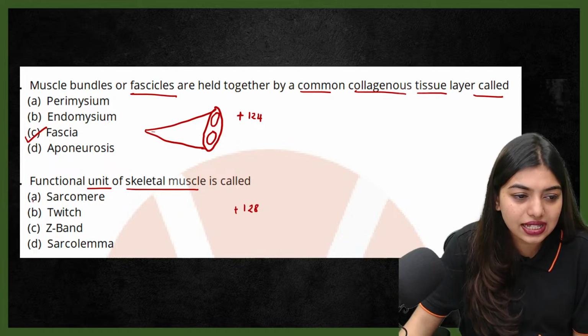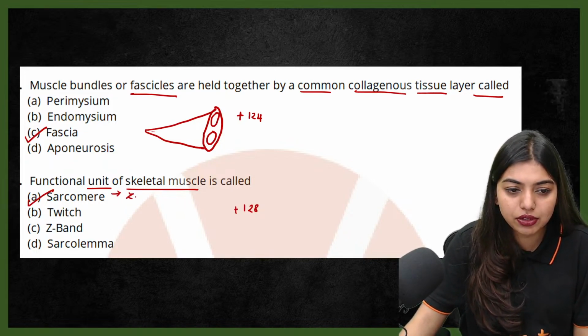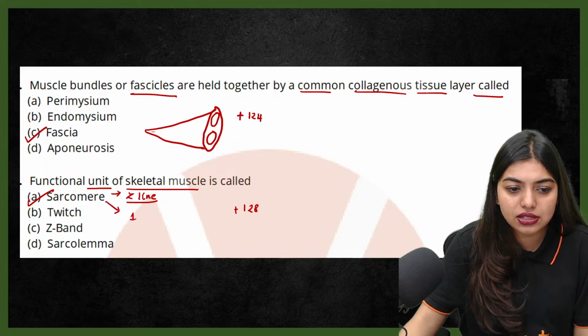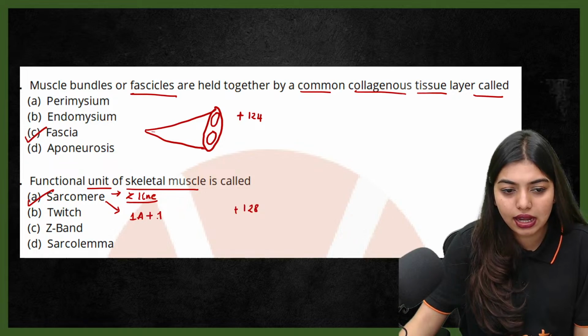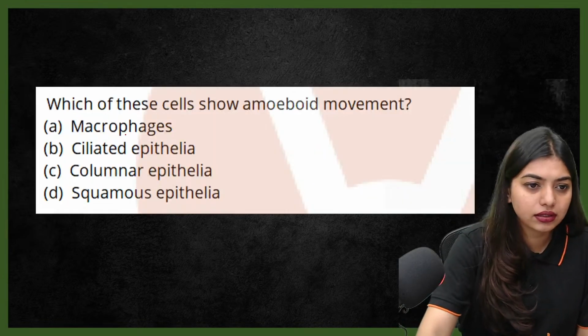Yes, very nice. Sarcomere is the functional unit of the skeletal muscle, and that is present between 2 consecutive Z lines. Sarcomere has 1 A band plus 1 I band, which is made up of 2 halves. Okay, next question.